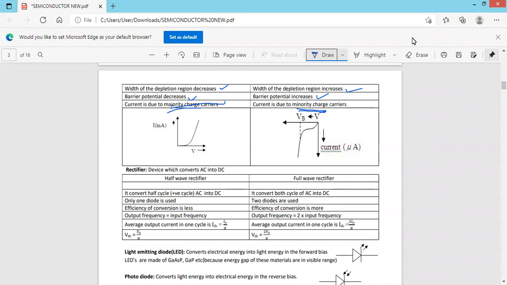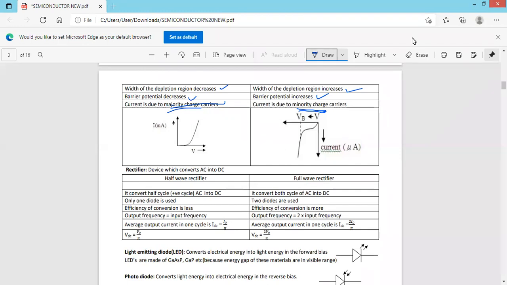Next, rectifier. The device which converts AC into DC is called a rectifier. There are two rectifiers: one is the half wave rectifier and the other is the full wave rectifier. In case of a half wave rectifier, it converts only half cycle of AC into DC. But a full wave rectifier converts both half cycles of AC into DC. In a half wave rectifier, only one diode is used. Here two diodes are used. Efficiency is less in case of half wave rectifier. Efficiency is more in case of full wave rectifier.